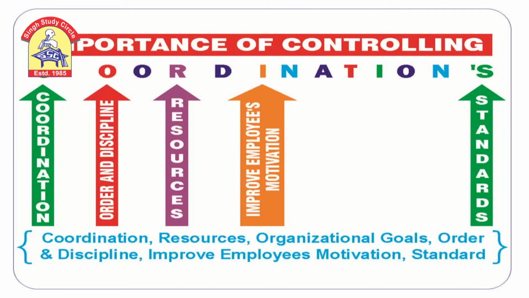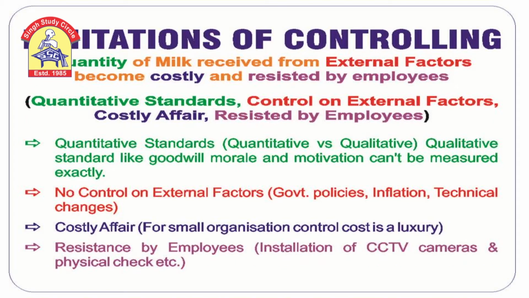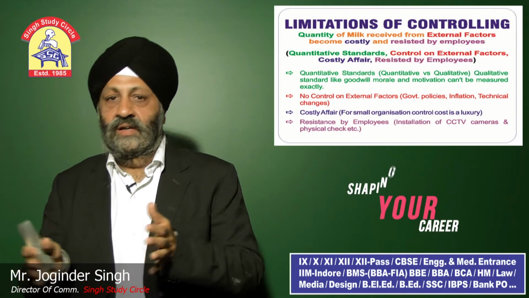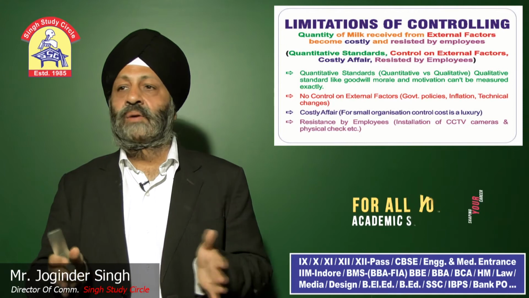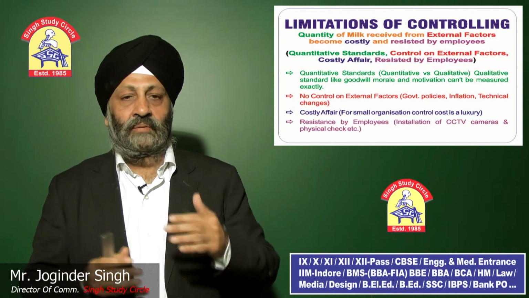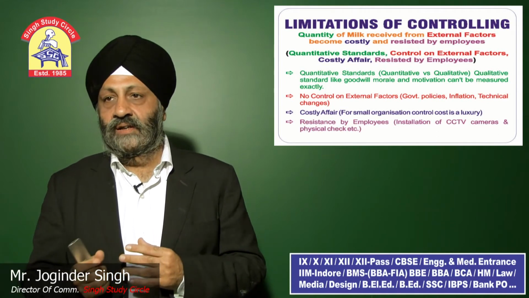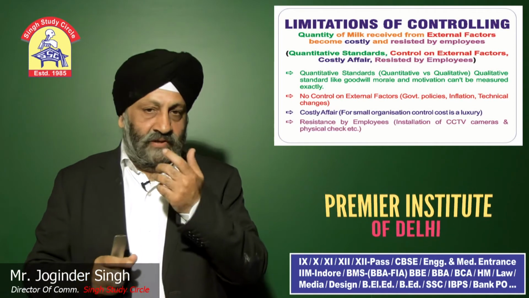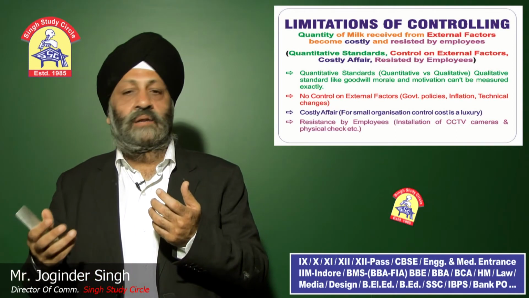Now I am coming to the next point. What are the limitations of controlling? So to remember it, you can remember a line. Quantity of milk received from external factors became costly and resisted by employees. So I made this line to remember all the points. Quantity of milk means quantitative standards. Quantitative standards can be measured, qualitative cannot be measured.